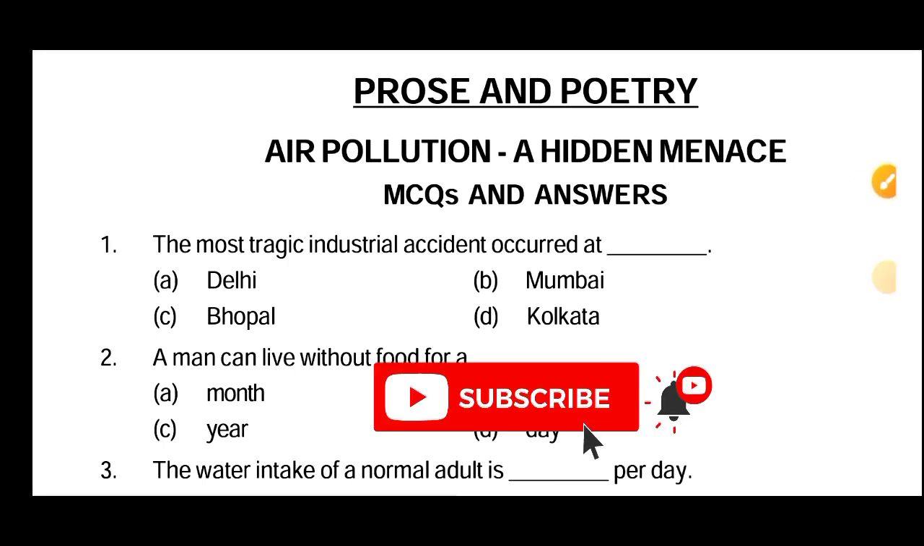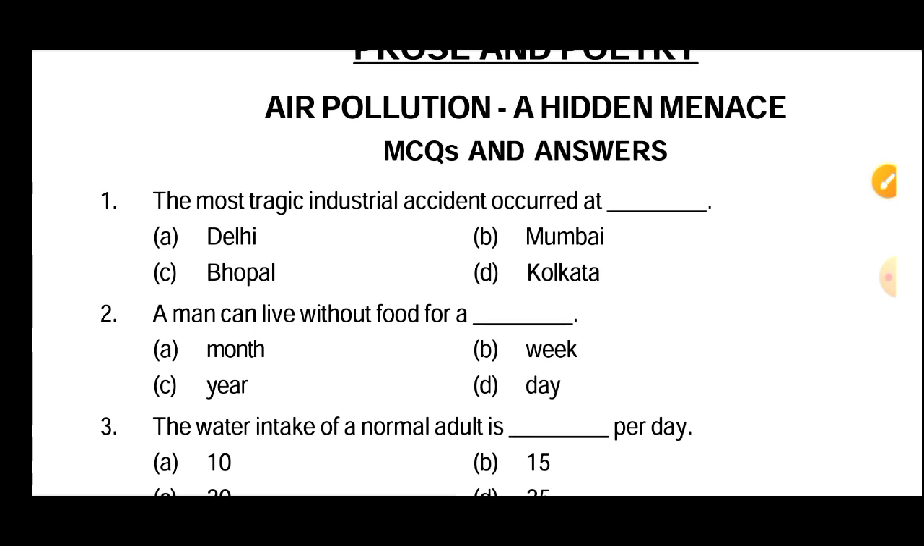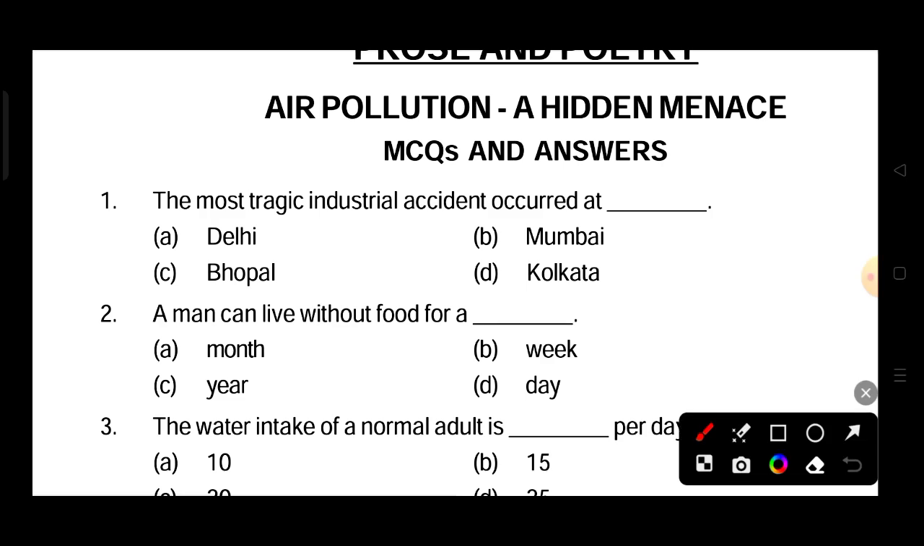Today we will discuss MCQ of air pollution, a hidden menace of class 10th English book. So let's come to the first question. The most tragic industrial accident occurred at which city? The right answer is Bhopal.